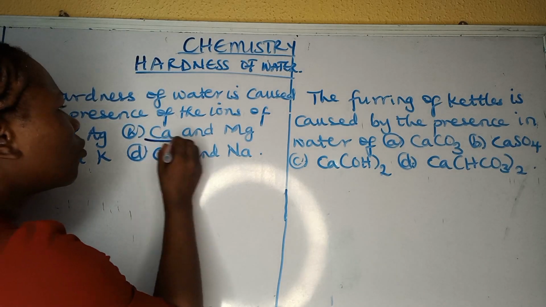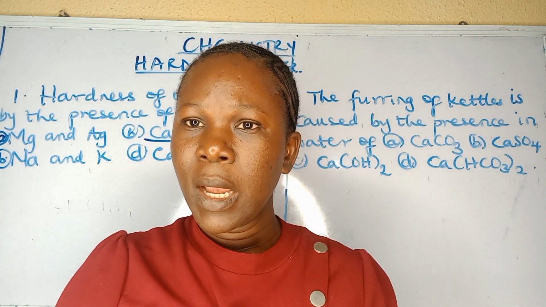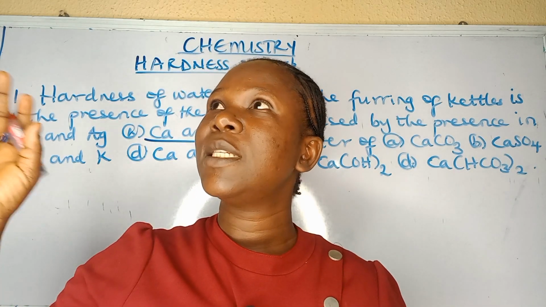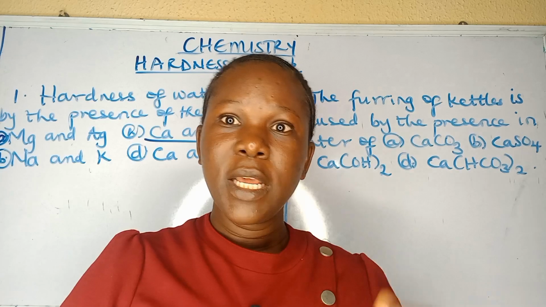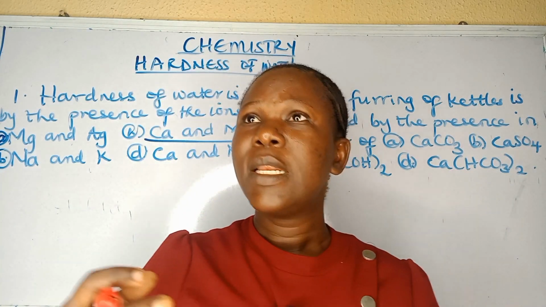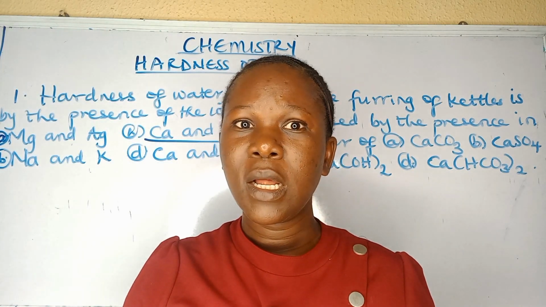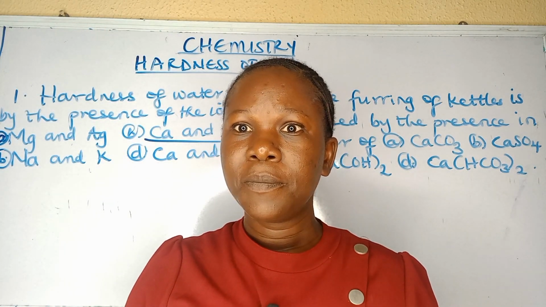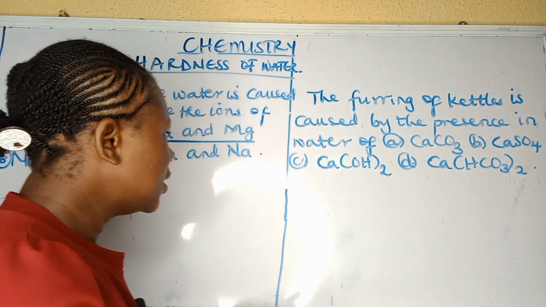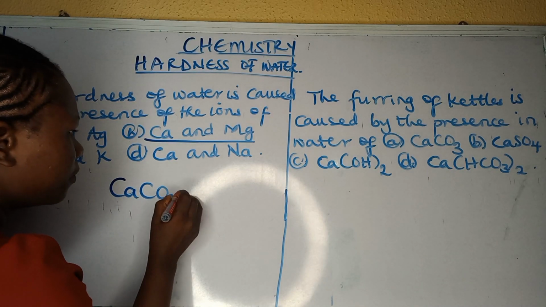And I'm going to quickly talk about the origin of hardness of water. How does hardness of water come to be? Now, when rain falls, you know that there is carbon dioxide in the atmosphere. Then oxygen is in the atmosphere, nitrogen is in the atmosphere, and others. Now, when the rainwater comes into contact with limestone or rocks that contain limestone, you will see that this limestone is made up of calcium trioxocarbonate(IV).